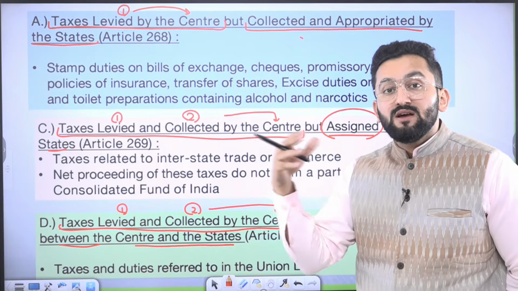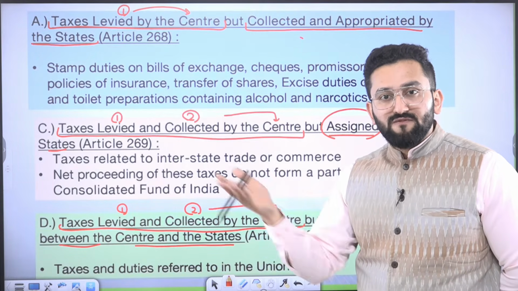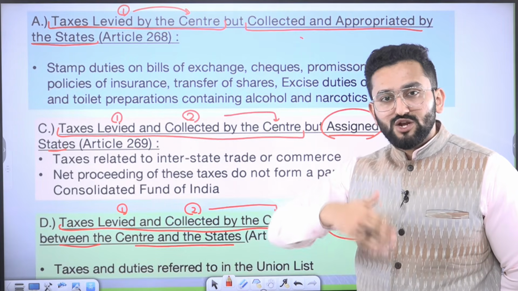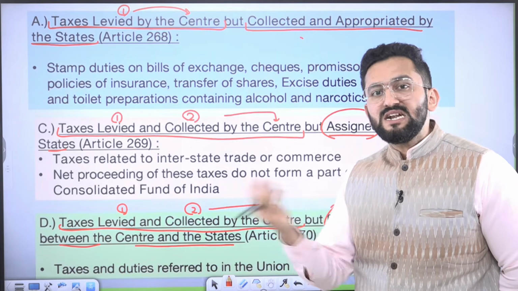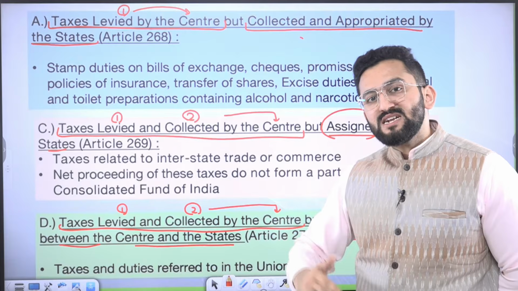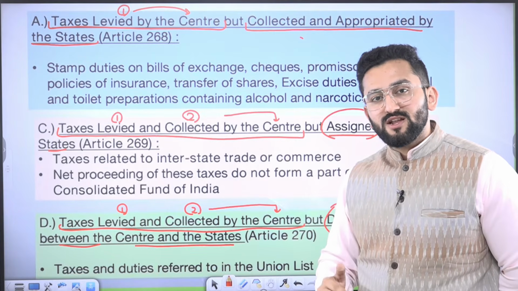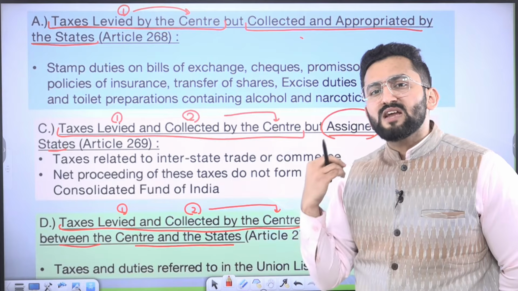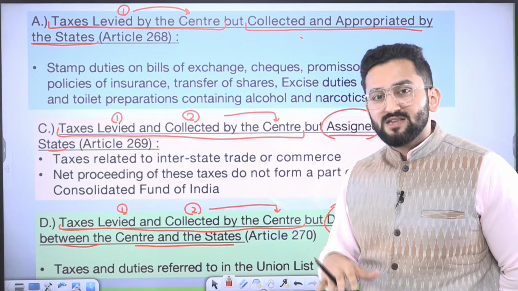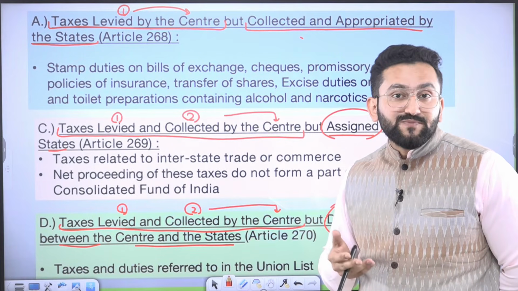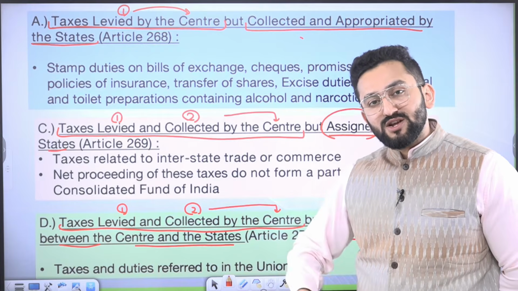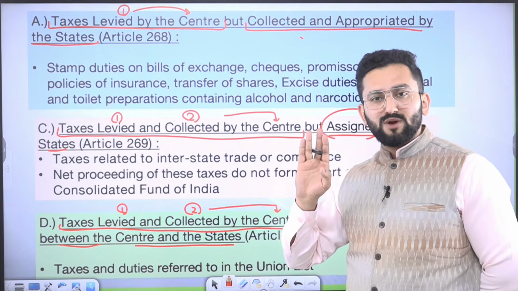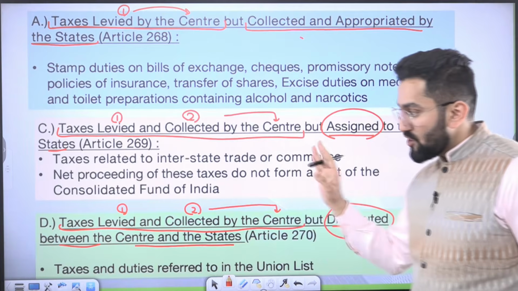For example, say one sari is manufactured in the city of Surat, Gujarat, and is sold in Madhya Pradesh, UP or any area. So this is interstate trade. Any tax imposed on interstate trade will be levied and collected by center, but will be assigned to state. And after the coming of GST, this is shared between these states. Center will say, I am just imposing and collecting, and this is going to be divided among you. Okay, this is the second formula.